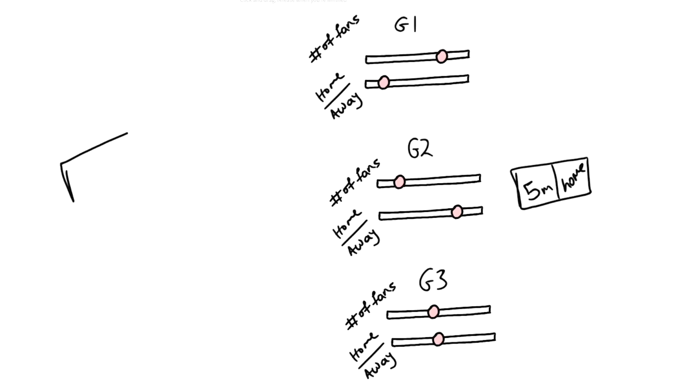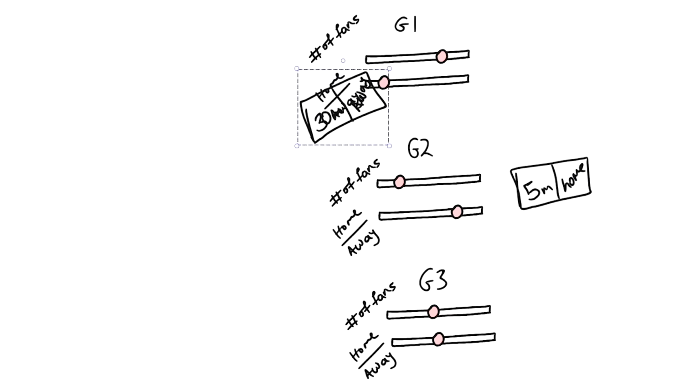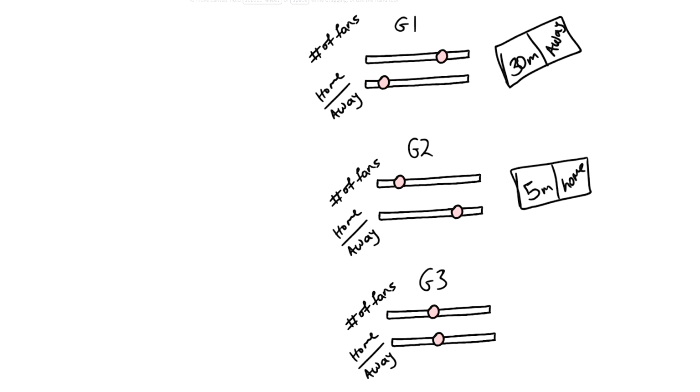Similarly, if we had another data set, and this time it had 30 million fans, and it was playing away, our algorithm is going to take this data set and place it in group 1. So that is basically how unsupervised parametric learning works. We're going to give it a data set and it's going to put it in a group that matches the information the most. The final type of machine learning algorithm we're going to look at is non-parametric learning.